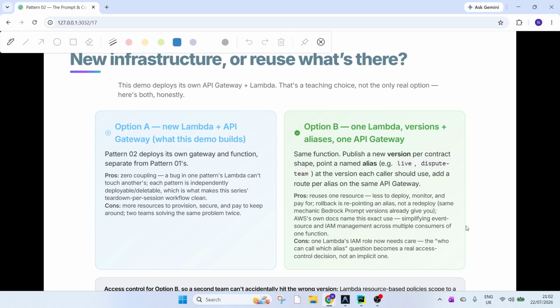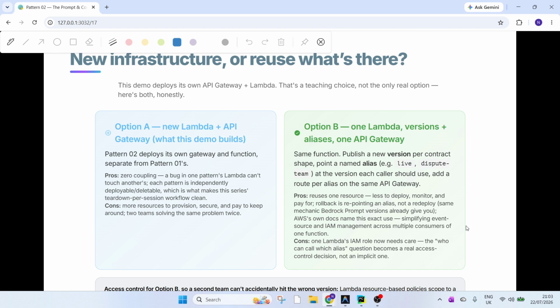Just a quick honest aside. You might be thinking, why do I need to create a new version or a new Lambda every time, or a new API Gateway for another team? If that is the case, are we going to create new infrastructure for every new requirement? Today it was payment support on day one, day two was the dispute team. Tomorrow, let's say your fraud team comes up and asks, can I use it? So that's option one, where you want to keep the segregation in terms of how to build it.